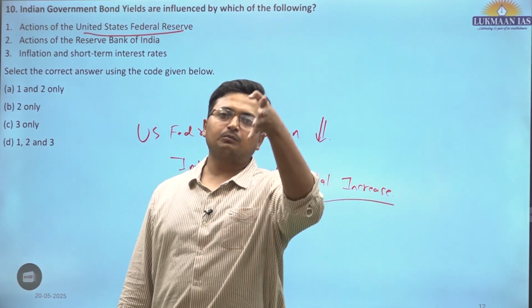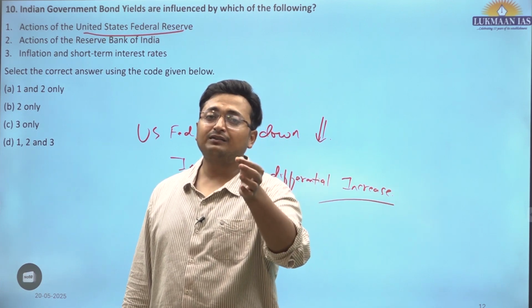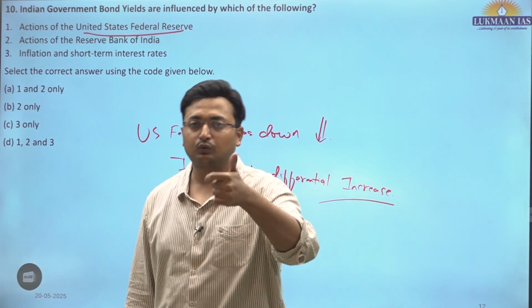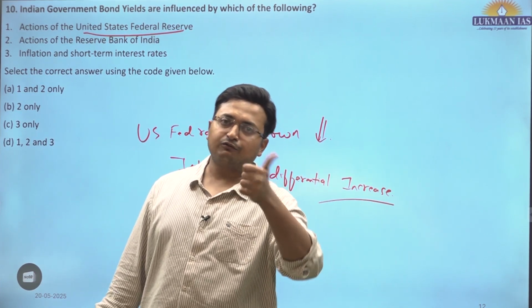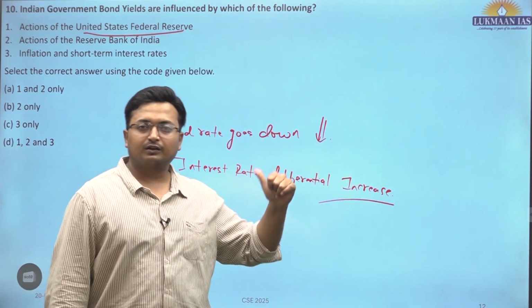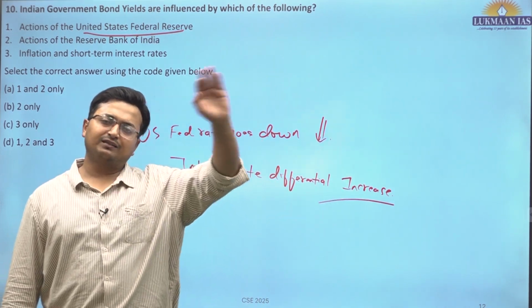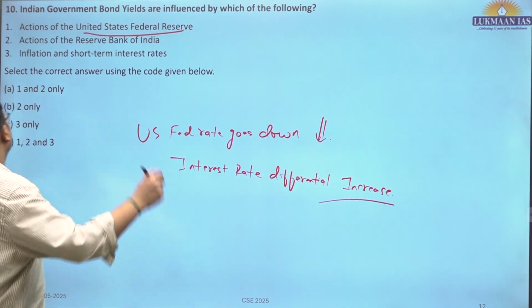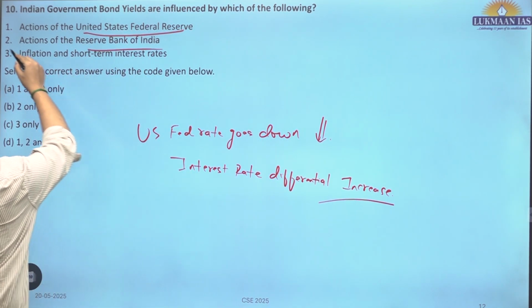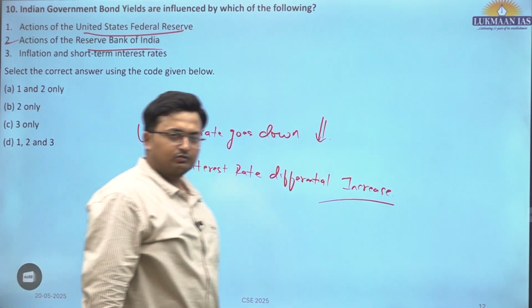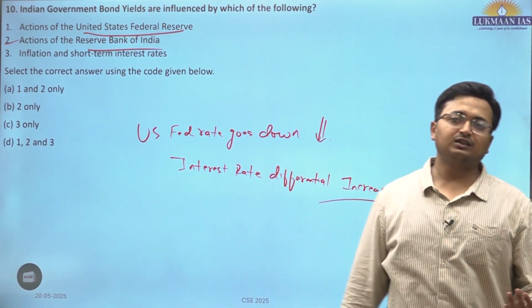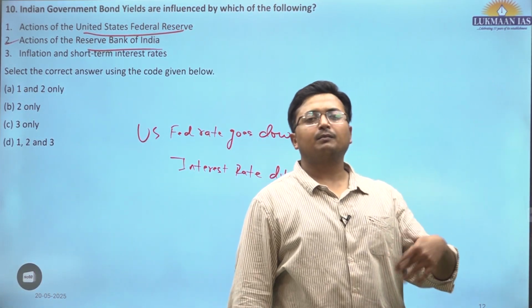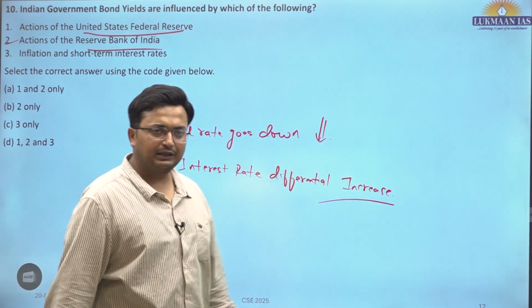And the demand for Indian bonds would increase. That means the yield would go down. So yields are influenced by the decisions of the US Fed Reserve. It may increase if there is more increase in the interest rates by the US Fed. Actions of the Reserve Bank of India, obviously the domestic interest rates, have direct linkages with the yields as well as the bond prices and demand for the bonds. So they are also interlinked.